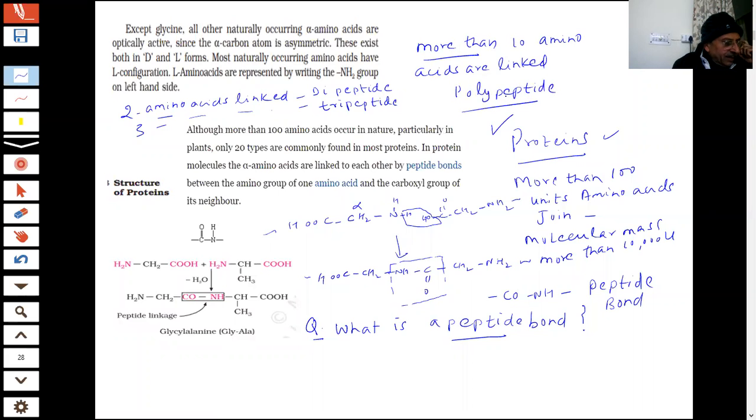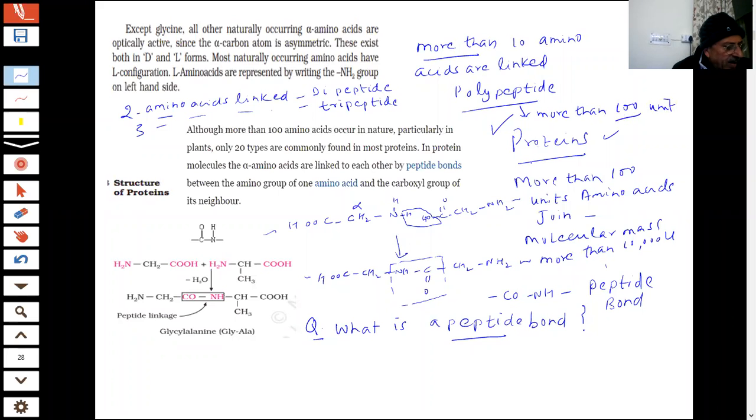So students, a protein is a polypeptide. When more than 100 units are linked through peptide bonds, you get proteins. So a protein is quite a complex, high molecular mass molecule, and it is made from amino acids.